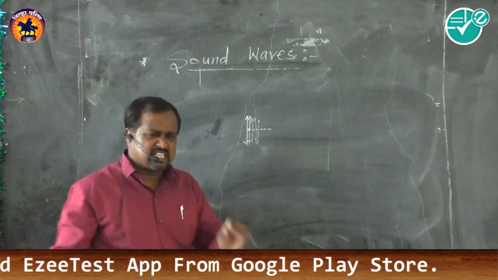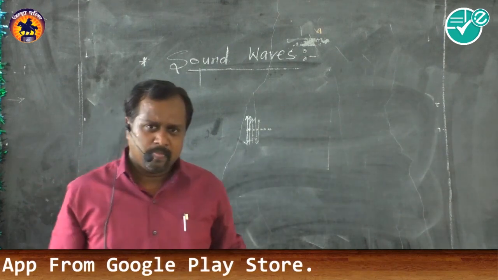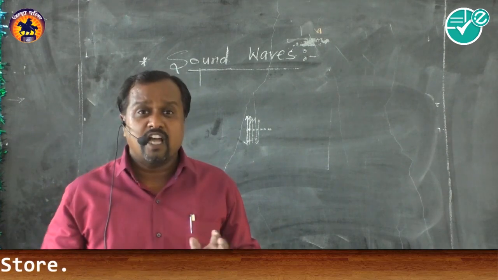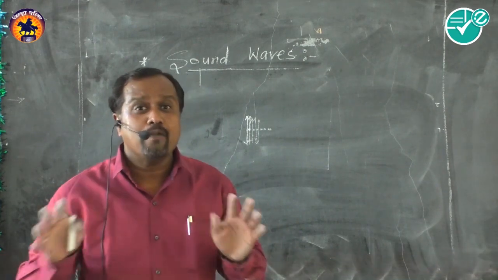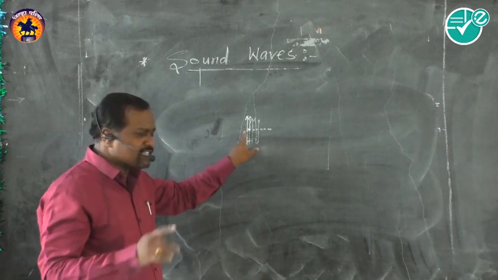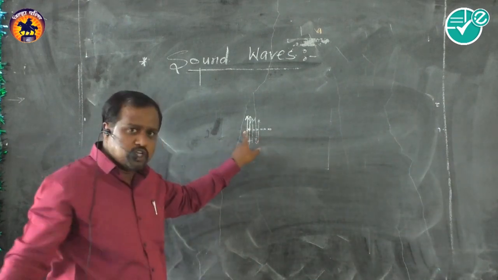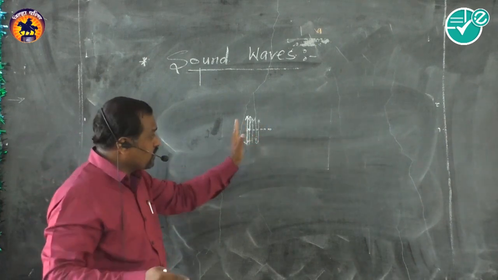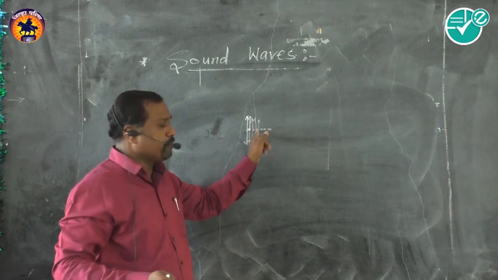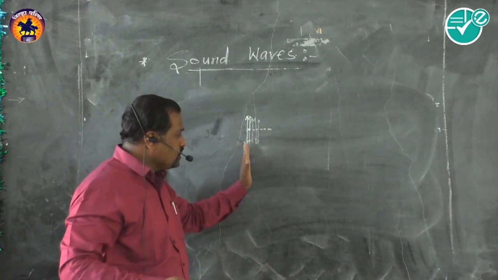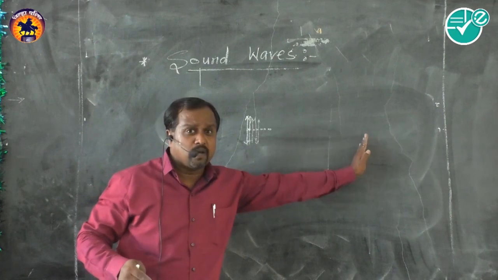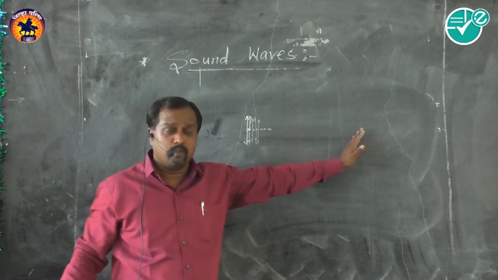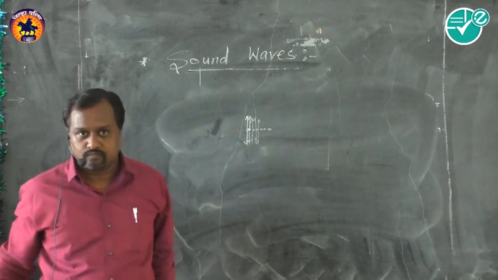Now in our book one simple sentence is given: in a wave motion there is a transfer of only energy, not matter. That means these particles do not change their position, they just vibrate about their mean position. The energy is transferred to the neighboring particle, and in this way energy is transmitted from one place to another place, and this is basically wave motion.